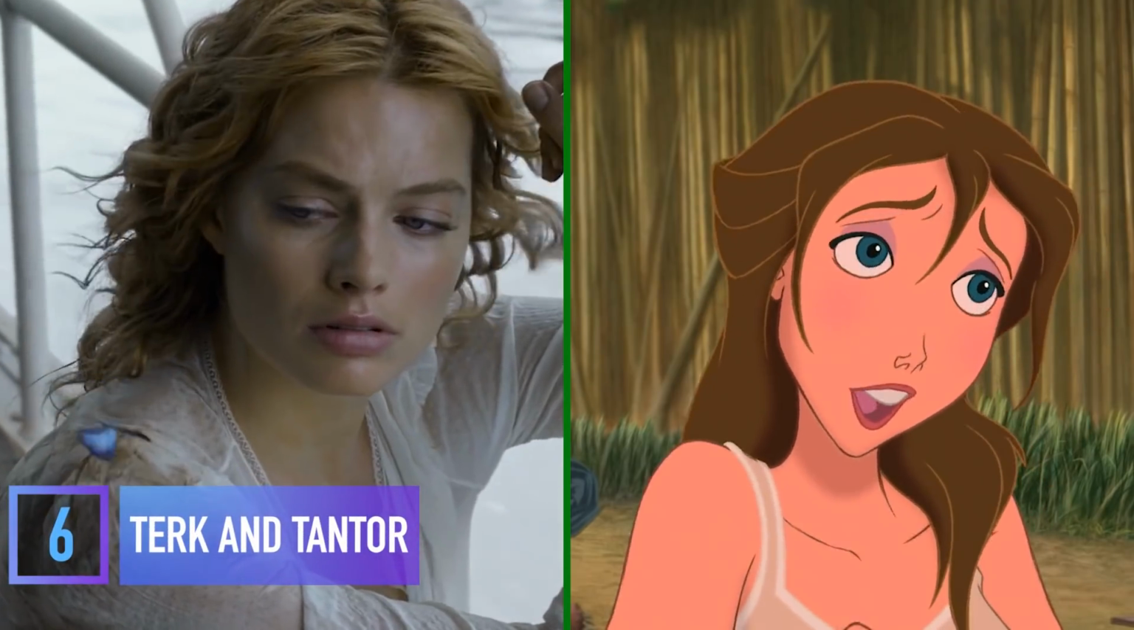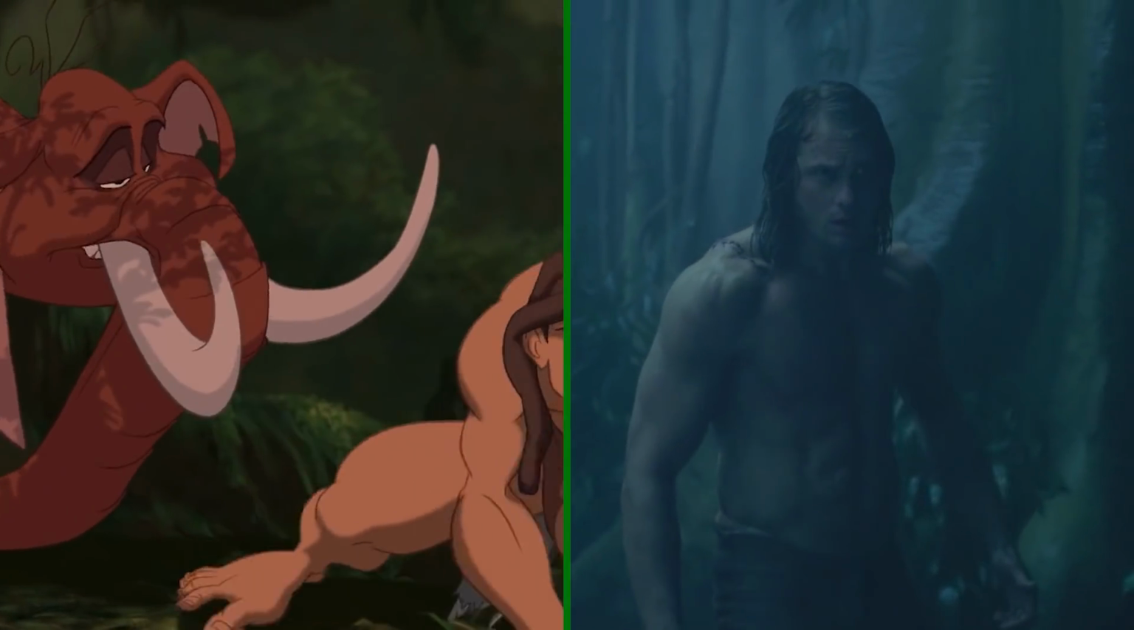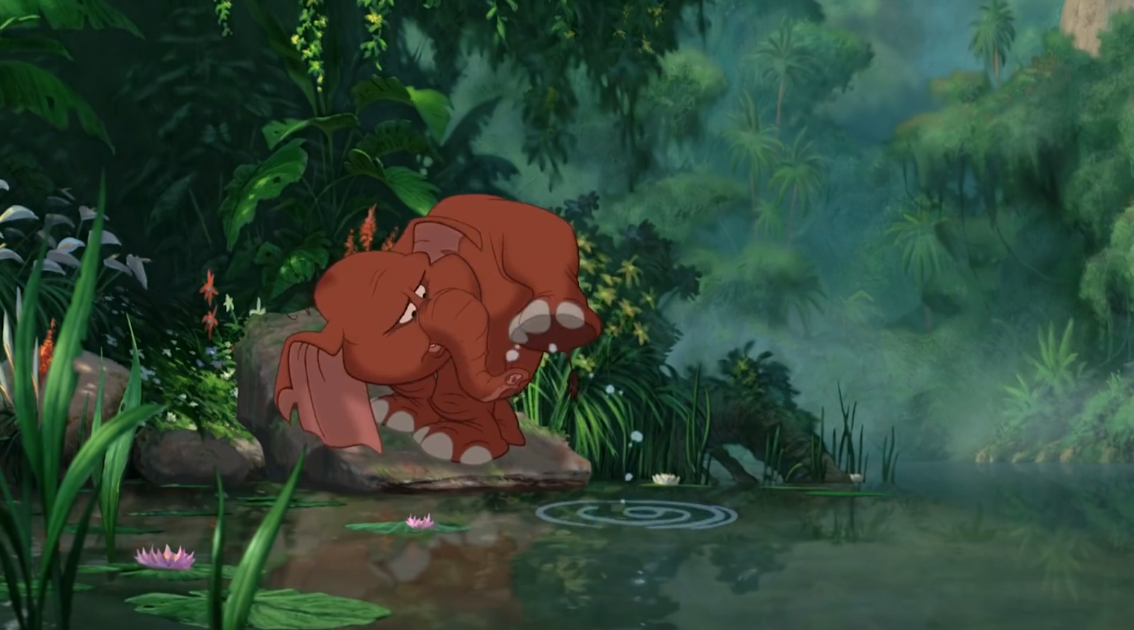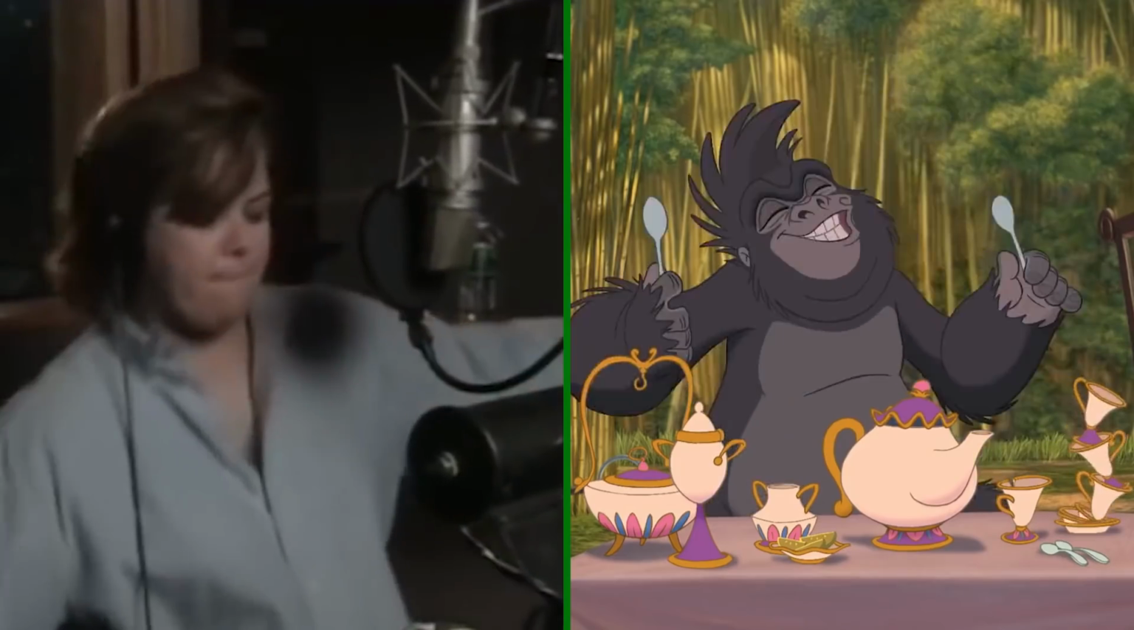Despite all the adaptations sticking to similar versions of Jane, Disney's version is the only one that has Tarzan's two best friends, Terk and Tantor. The rebellious young ape and the germaphobic elephant have a lot of fun in the animation, and the voice actors didn't have a hard time getting into their outrageous roles.